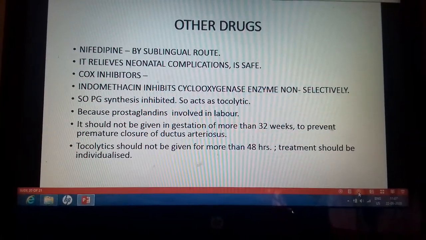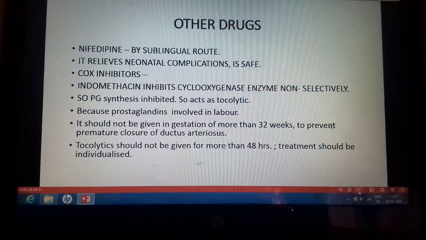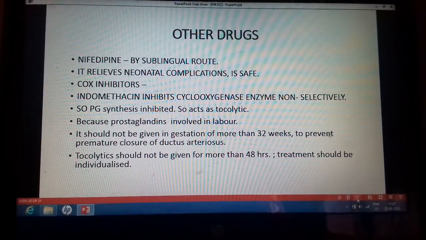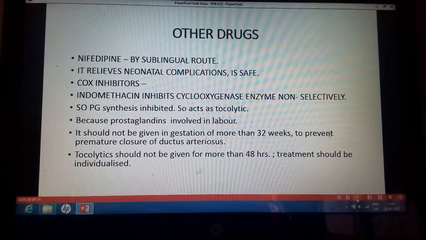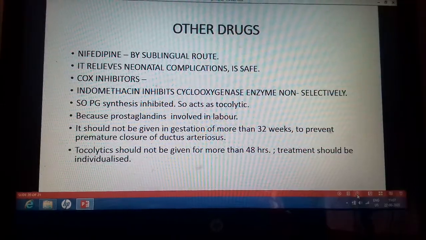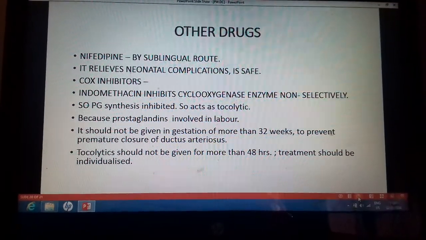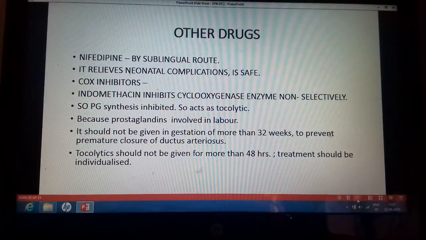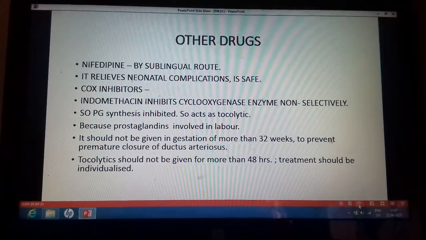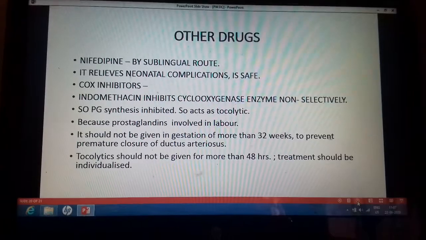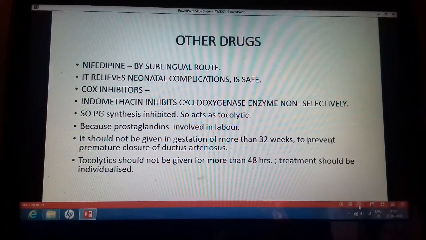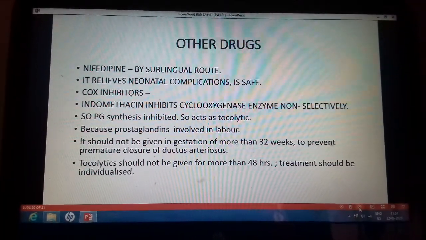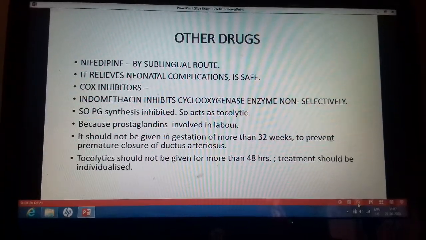Now indomethacin can be safely used, but it should not be given if the pregnancy is more than 32 weeks. If the gestation is more than 32 weeks, it should not be given. Why? Because indomethacin leads to the premature closure of the ductus arteriosus. So to prevent the premature closure of the ductus arteriosus, it is contraindicated above 32 weeks of pregnancy.